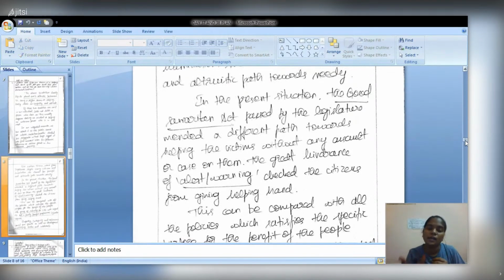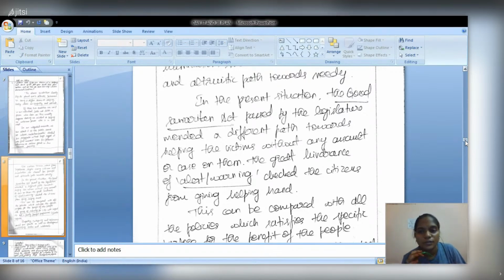I also have given the legislation like the Good Samaritan Act passed by our government, by the legislature, in 2016, I think, for promoting humanity and altruistic behavior among the people. Because earlier, if a person helped a victim, that person would be questioned, or considered an accused person or offender at that time.